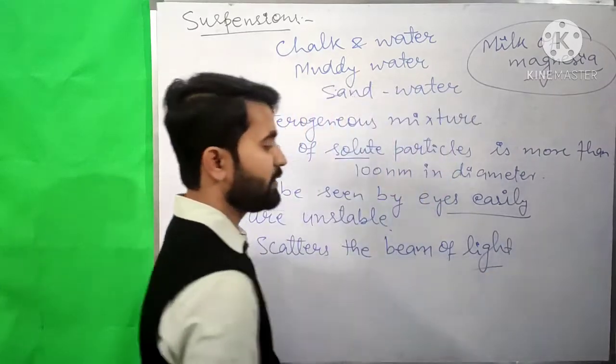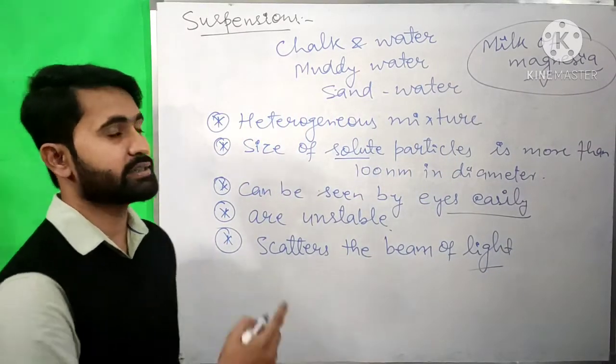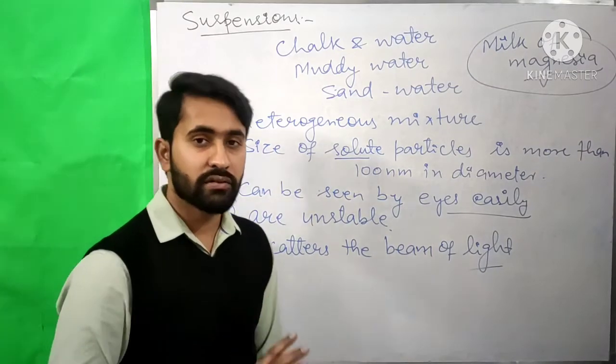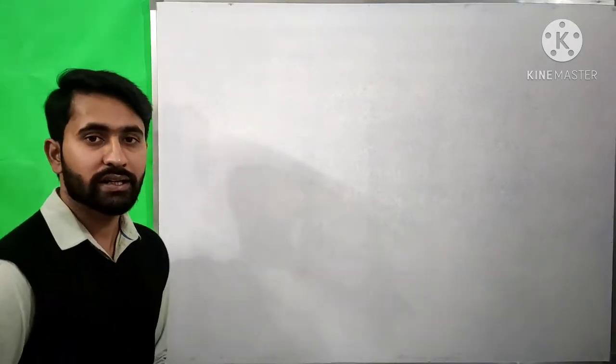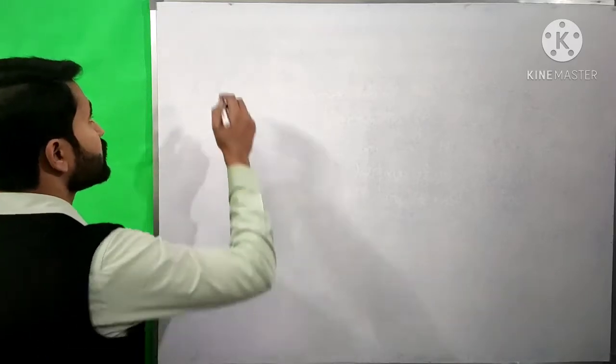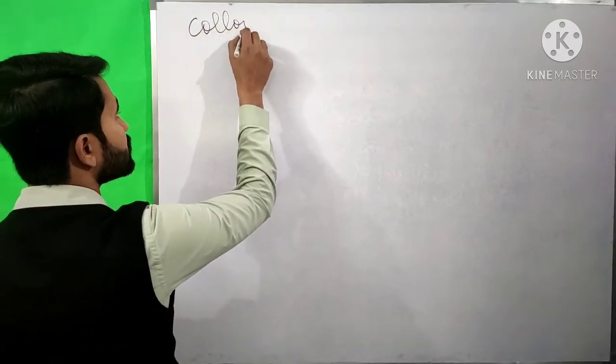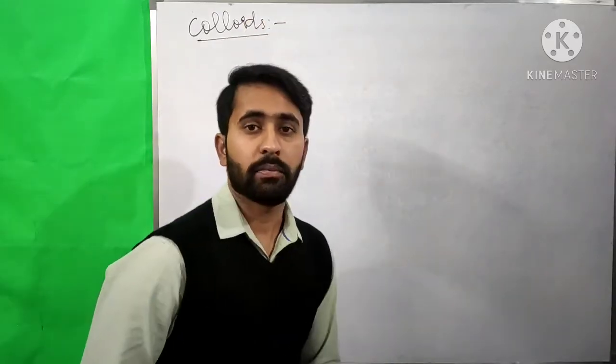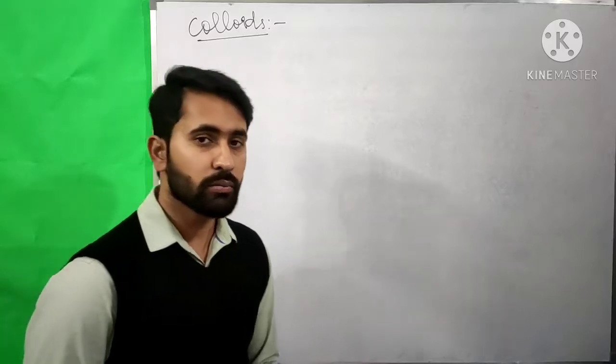This means when light passes through a suspension, it makes the path of the light visible. Now colloids are heterogeneous mixtures, but they appear like homogeneous mixtures. They appear like a solution, but actually they are heterogeneous.